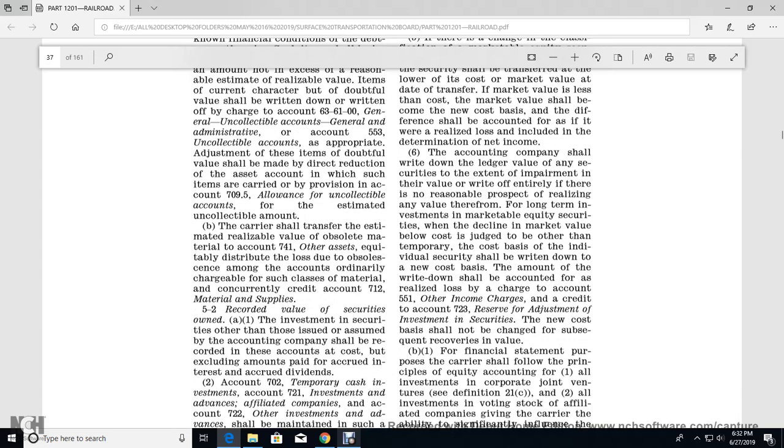6. The account company shall write down the ledger value of any of the security, examine the impairment of their value, where there is no reasonable prospect of realizing any of the value thereof in the long term, and investment with the market equity security with the decline of the market value below the cost, judged to be other than temporary. The cost basis of the individual security shall be written down to the net cost basis.